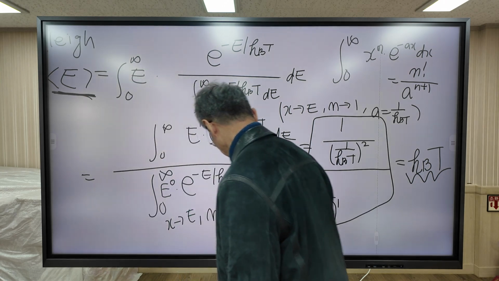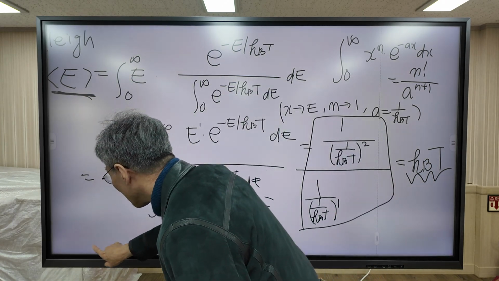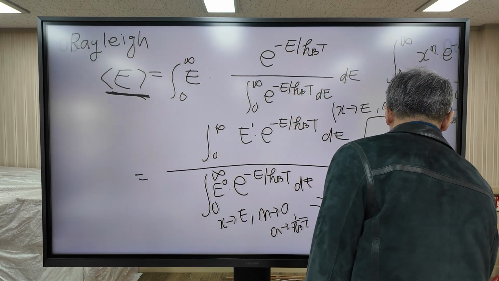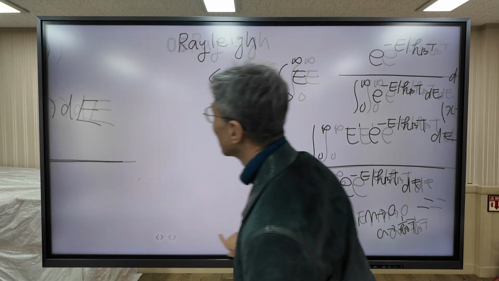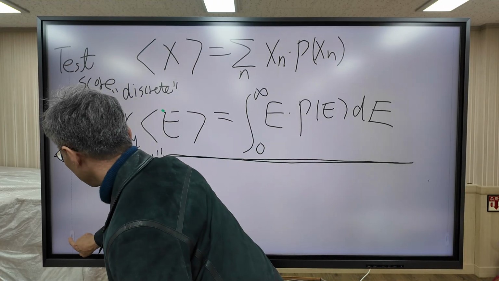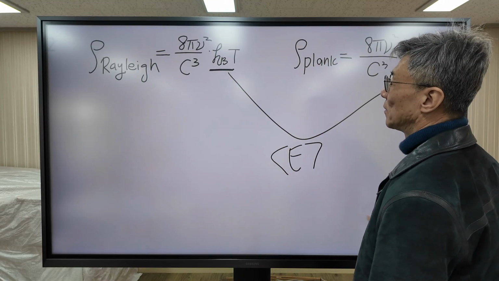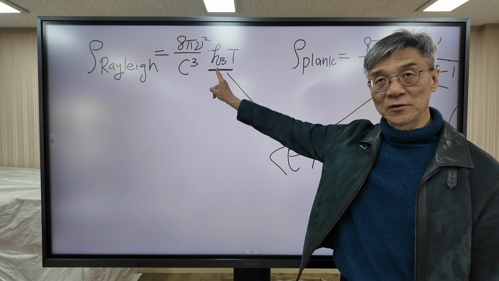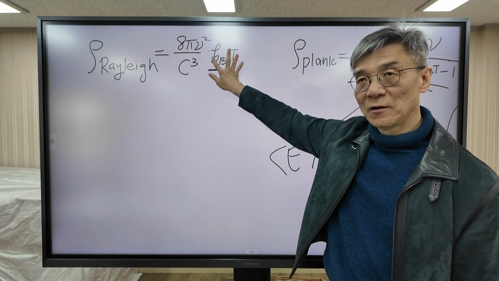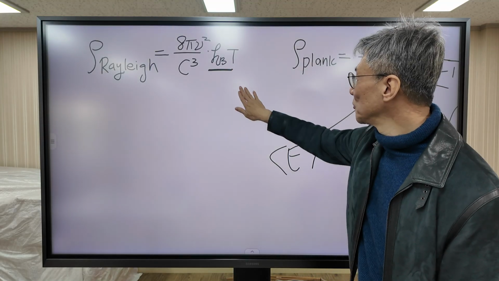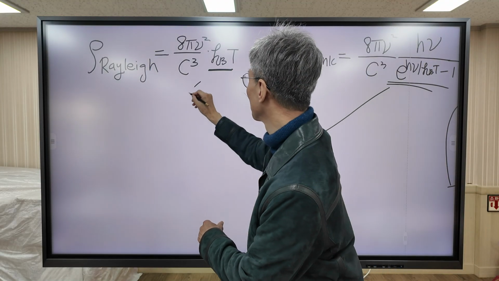So this is Rayleigh's result. How do you calculate delta E?